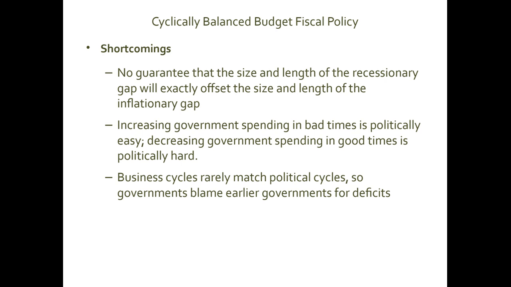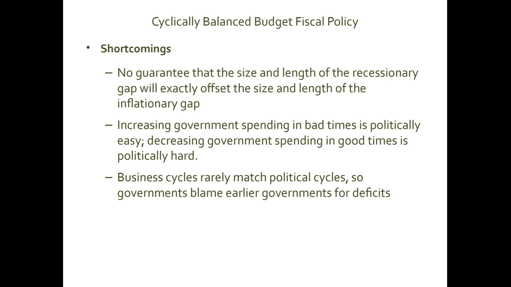Increasing government spending to balance the budget in bad times is politically easy. Decreasing government spending in good times is politically hard.